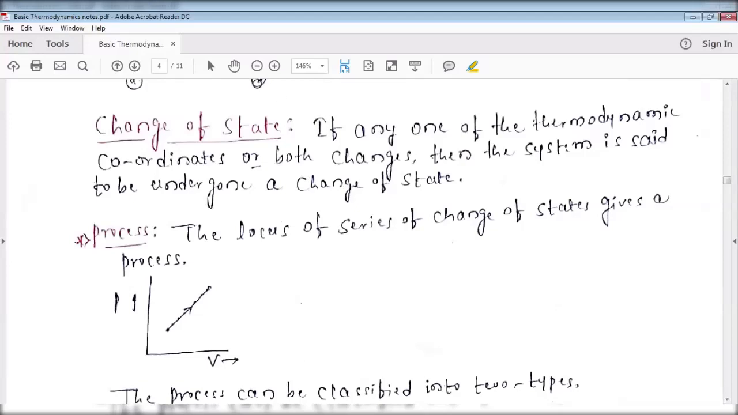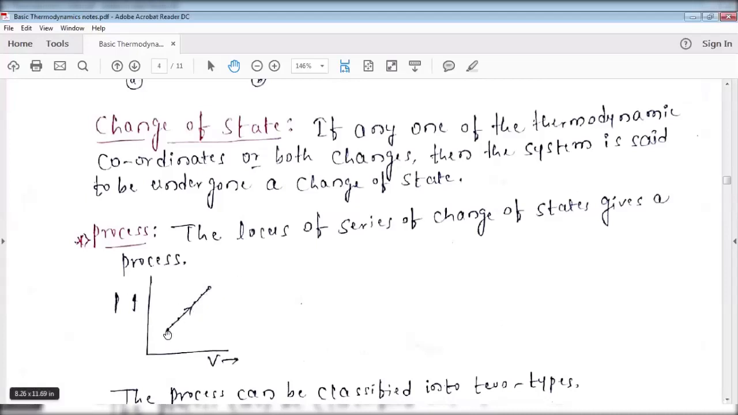Then process. This is very important. What is process? The locus of a series of changes of state gives a process. Very simple. This is a pressure versus volume plot. In the pressure versus volume plot, you identify n number of states. State 1, 2, 3, 4, 5, 6, 7, like that, n number of states are there.